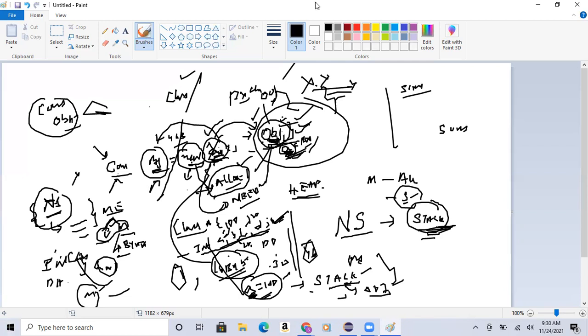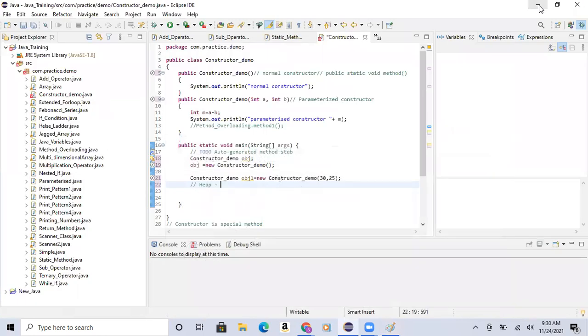Keeping this as a theoretical concept, now let's see the practical implementation of them. Where would the objects be created? In the heap memory. Objects would be created in the heap memory. Now where will the non-static variables be stored? Not static, stack memory. Okay, so where will instance variables be stored? Heap memory. That's it.